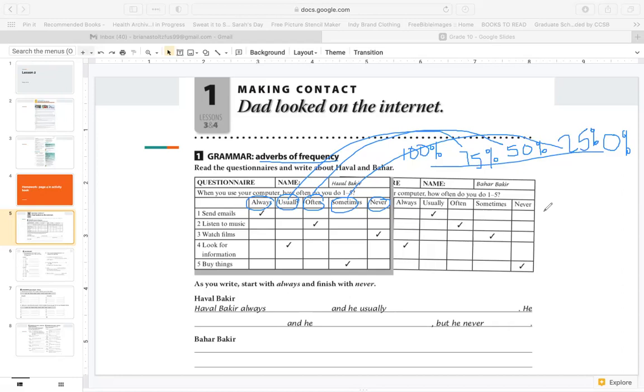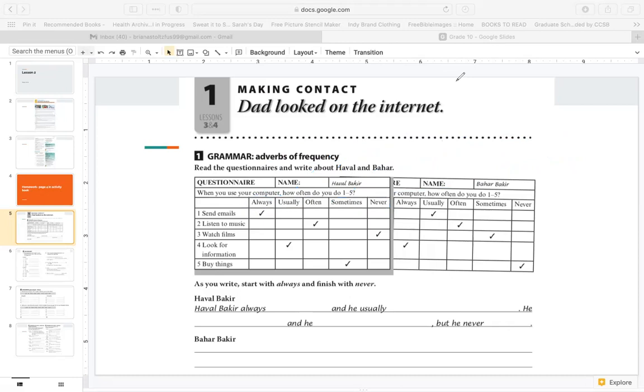So when we put this in a sentence, we have our subject like I, then our adverb of frequency, and then our verb, like I always drink tea. Or, let's say, I drink water. Okay, so we could put always here. We could say, I always drink water. I usually drink water. I often drink water. I sometimes drink water. I never drink water. So that's how we put these words into a sentence. Remember, always is like 100%. Never is like 0.